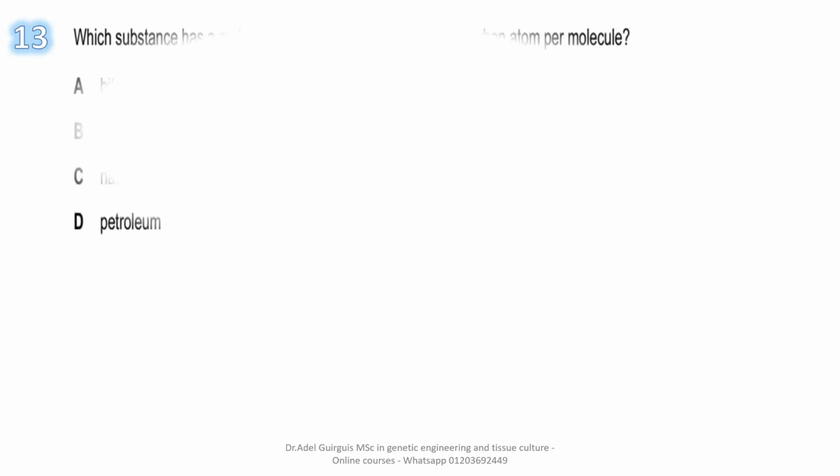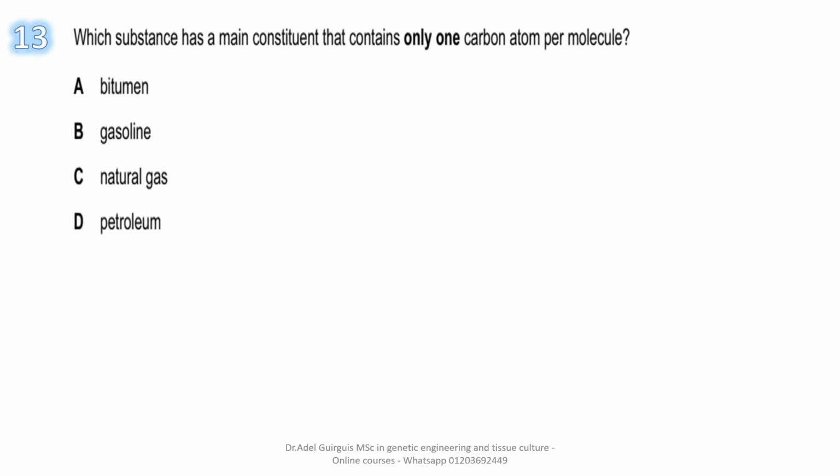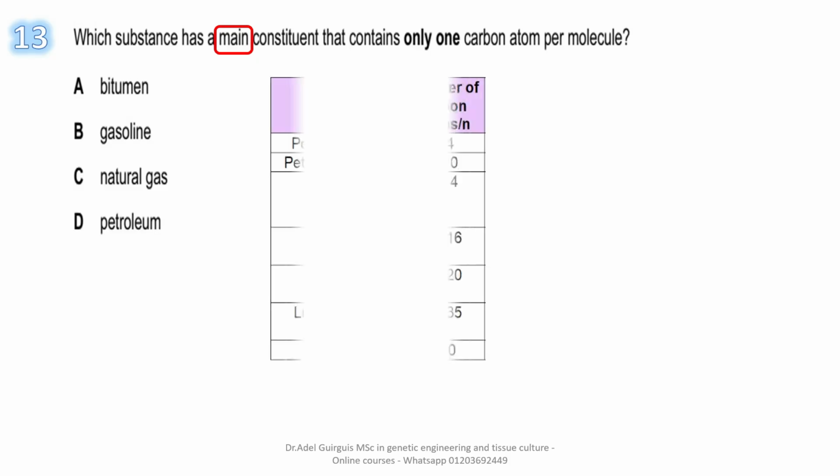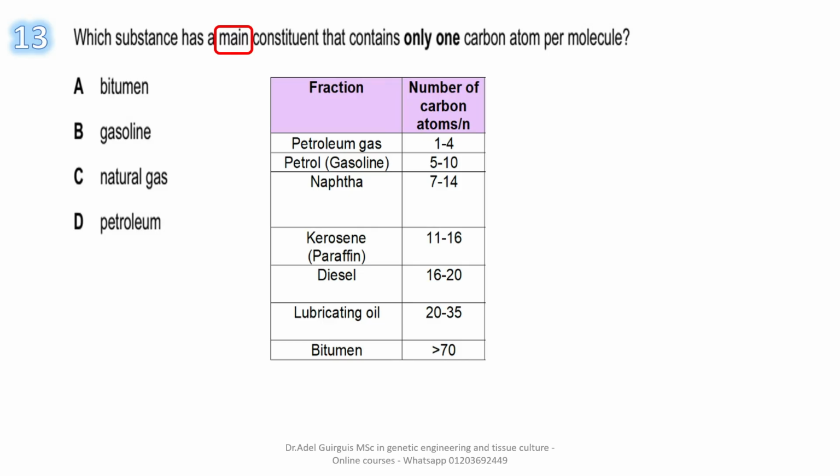Number 13. Which substance has a main constituent that contains only one carbon atom per molecule? Bitumen, gasoline, natural gas, petroleum. Look at the fractions of petroleum. Refinery gas has a range of carbon atoms from 1 up to 4.